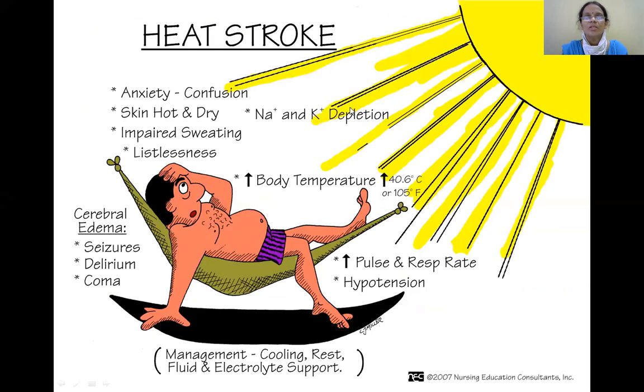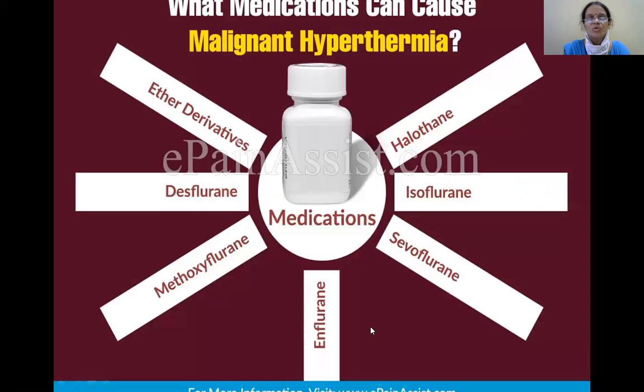So here, when the subject is exposed to high environmental temperatures, you can see there's an increase in body temperature more than 40.6 degrees centigrade or 105 degrees Fahrenheit, where you can see the skin is hot and dry, anxiety leading to confusion, sodium and potassium depletion, all these clinical features. Management is mainly by cooling the part, rest, fluid and electrolyte support.